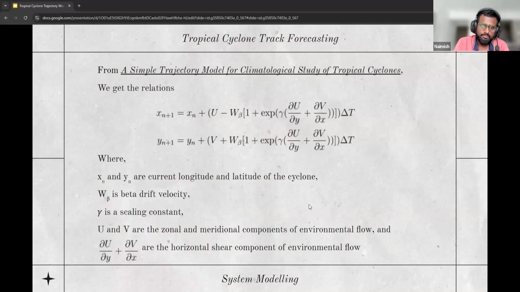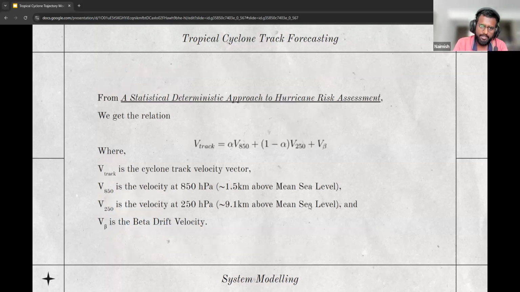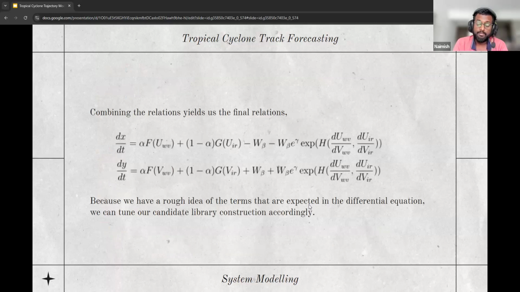From one of the papers we went through, we got the following relations between the position, velocity, and shear from the environmental flow. Similarly, we have another relation between wind velocity at different altitudes and beta drift. By combining both of these relations together, we get this final form of a very large differential equation that we then use to construct our candidate library. As you can see, we have an f term, a g term, and an h term. And we build our candidate library to account for these terms as well.